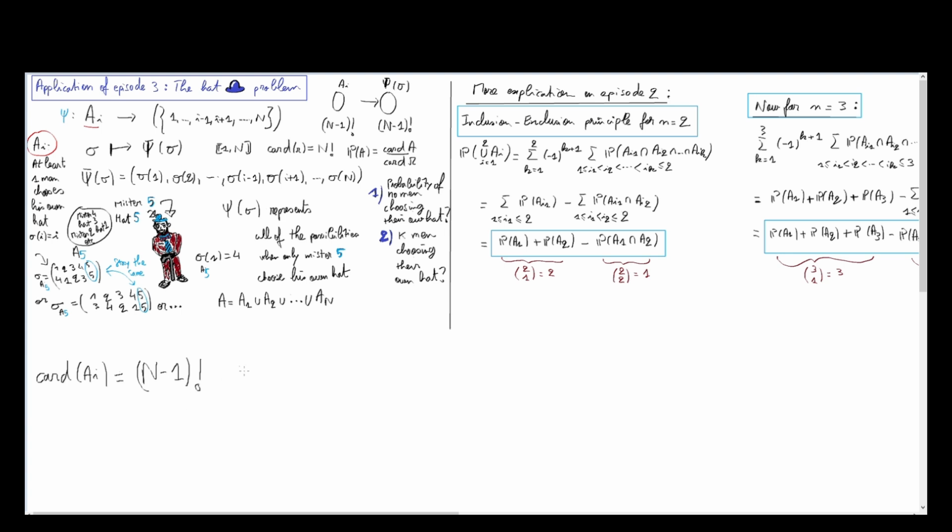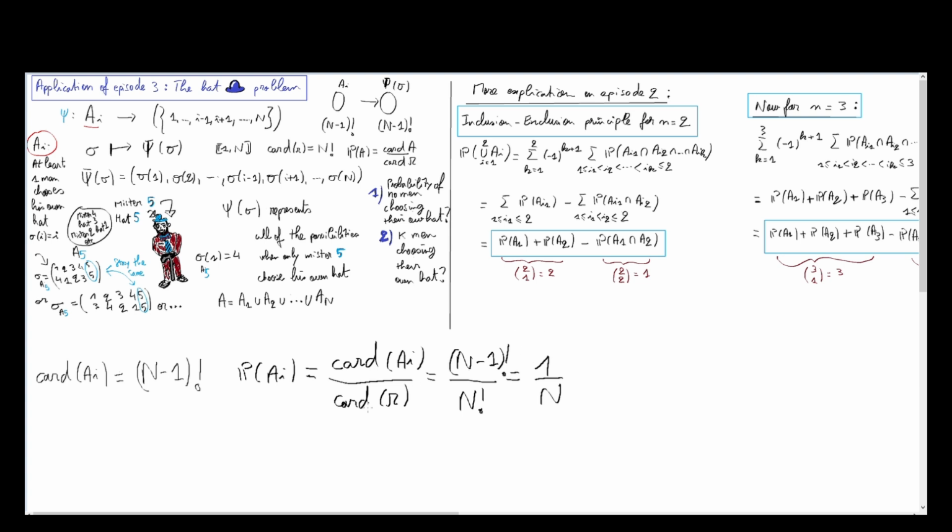And so the probability of A_i, with our hypothesis of equiprobability, is simply equal to the cardinal of A_i over the cardinal of omega, which is factorial of n minus 1 over factorial of n, and this is 1 over n.